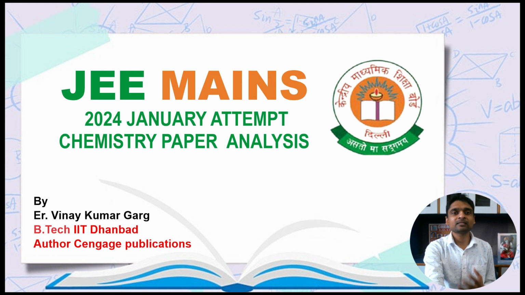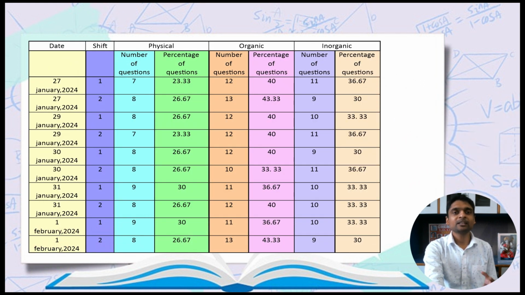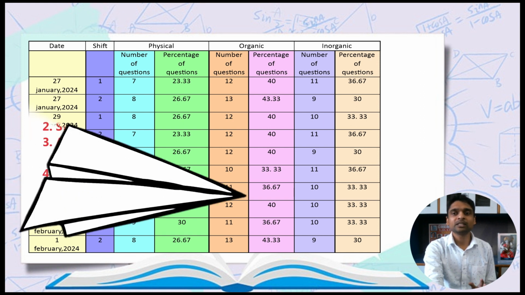In this video I will analyze the chemistry papers of the JEE Mains 2024 January attempt, so that students can get an insight into how to prepare for the upcoming NEET exam on 5th of May and the JEE Mains April attempt. This is the percentage of physical, organic and inorganic chemistry in various papers. In this paper, it was balanced with slightly less percentage of physical chemistry.